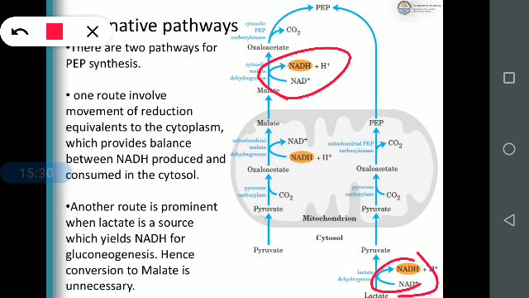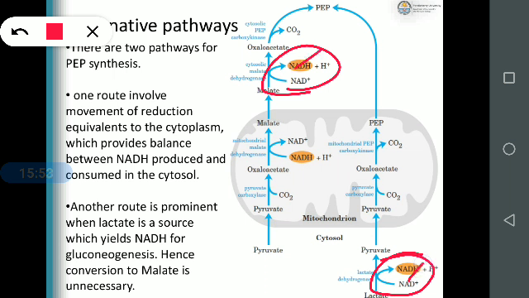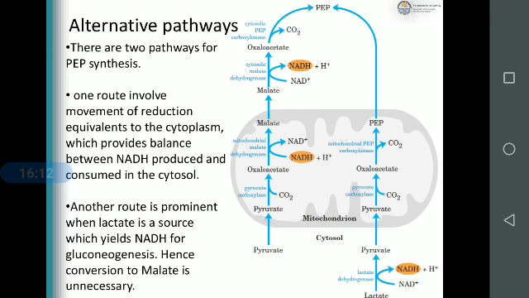So there are two pathways for PEP synthesis, that means synthesis of phosphoenol pyruvate from pyruvate. The first route is involved in the movement of reducing equivalents out of the mitochondria, which provides balance between the NADH produced and consumed in the cytosol. So these are the reducing equivalents. In these movements, NAD+ is converting into NADH plus H+. So this will compensate for this one. By this route, pyruvate can convert into phosphoenol pyruvate. This is the first route, I'll show you.